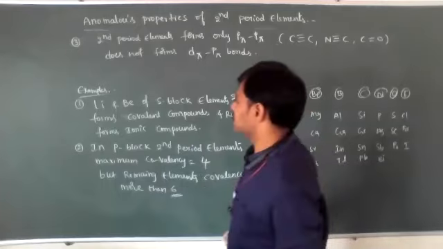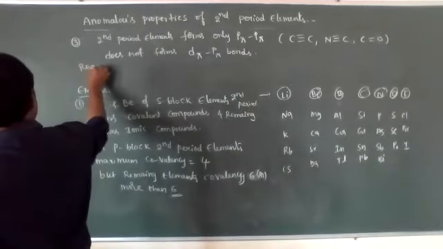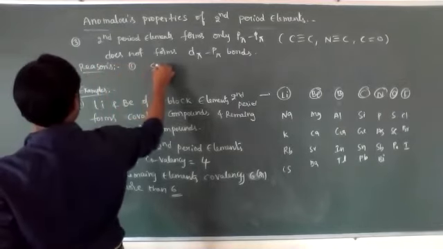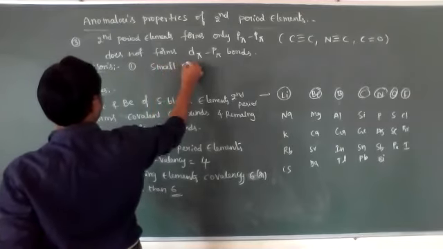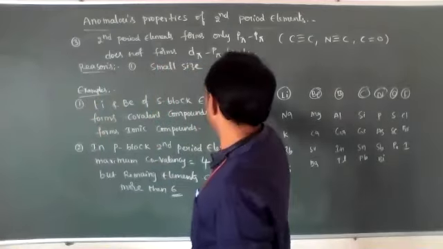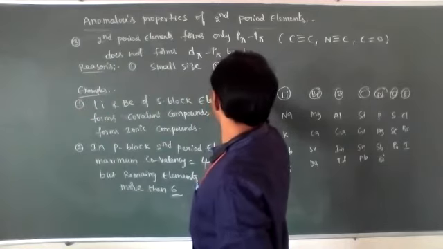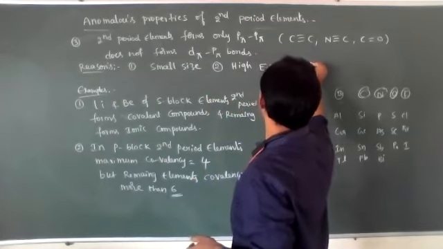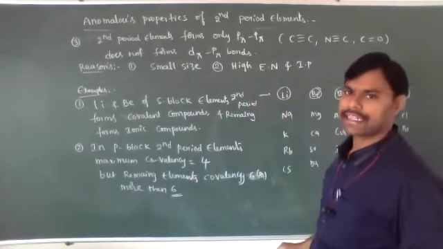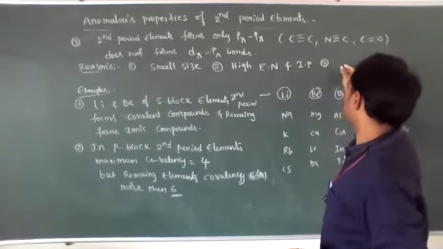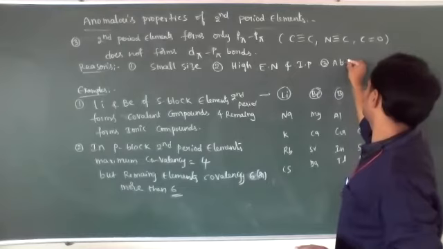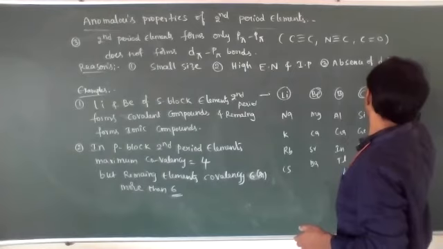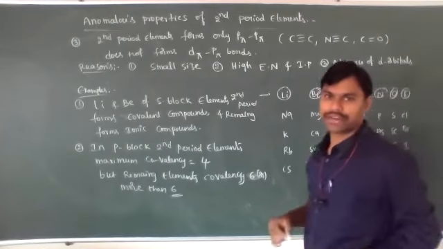Now, what are the important reasons here, students? The first is small size, the second is high electronegativity and high ionization potential, and the third is absence of d orbitals.